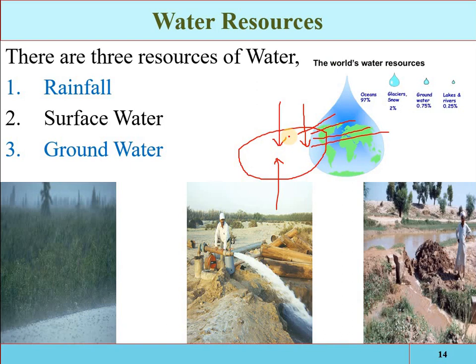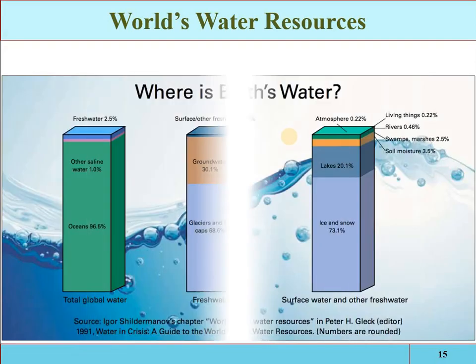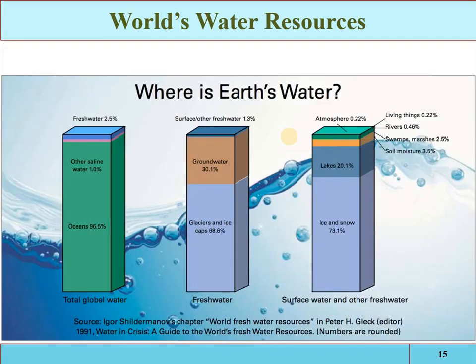Okay, now we have some global quantification of the water. For example, if we have 100% of water globally, suppose this is the total water available in the earth's hydrosphere. Okay, so in 100%, 96.5% of water is available in oceans.